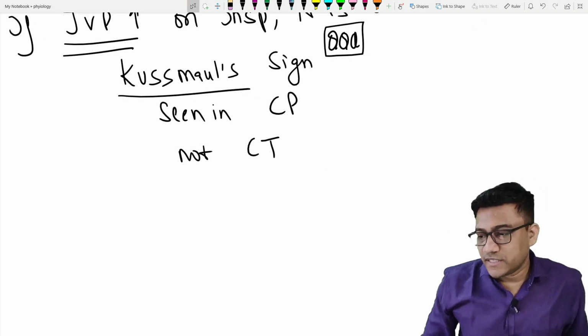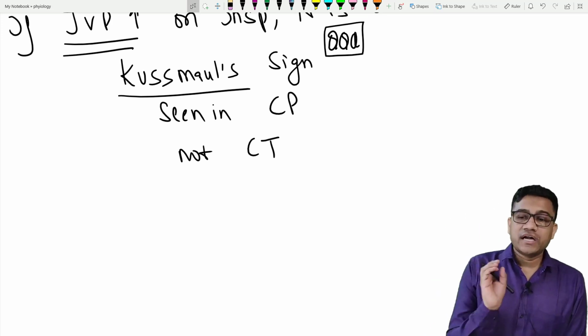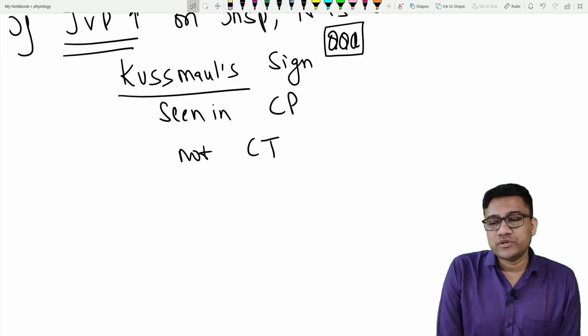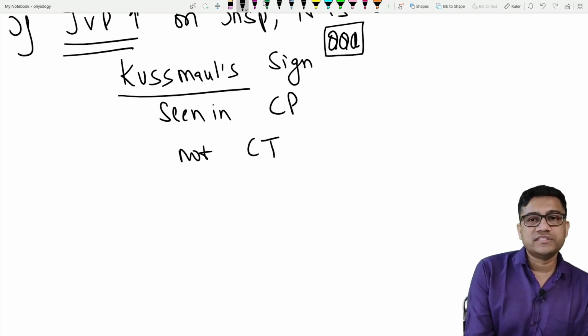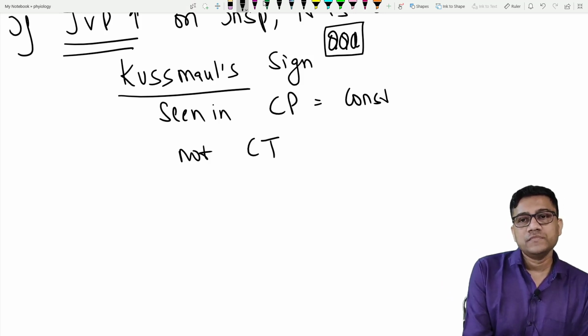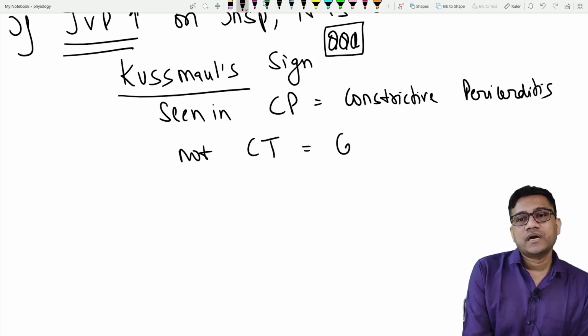Kussmaul sign is seen in constrictive pericarditis. So it is seen in constrictive pericarditis but not in cardiac tamponade. So what is CP? Constrictive pericarditis, and CT is cardiac tamponade.